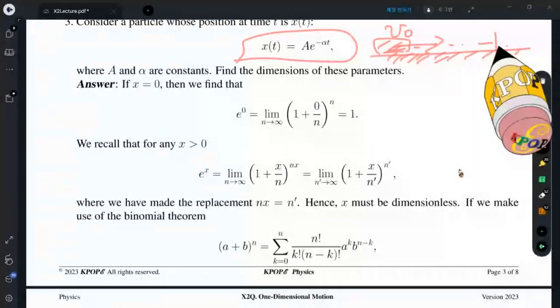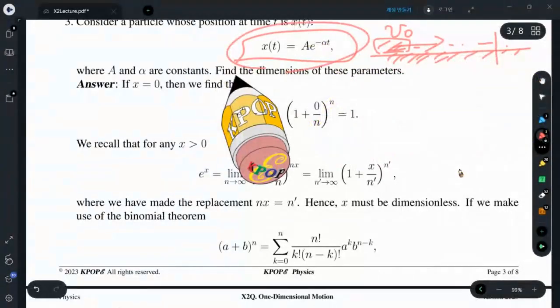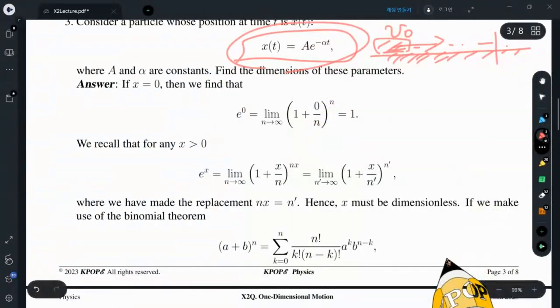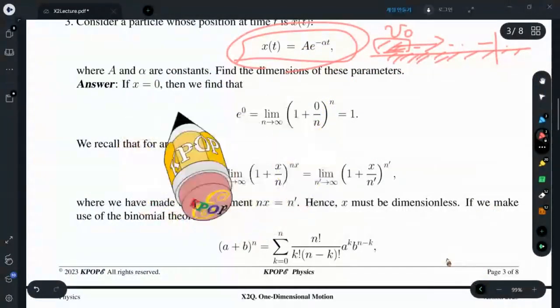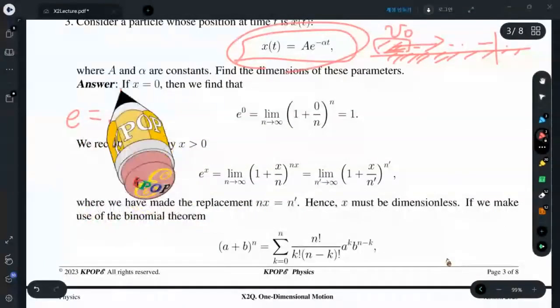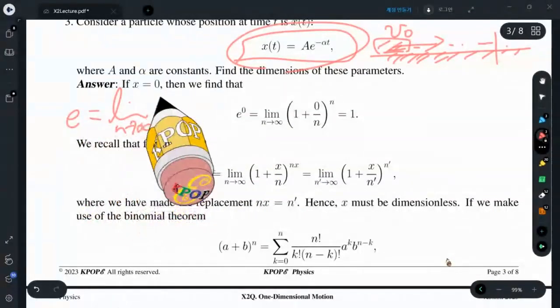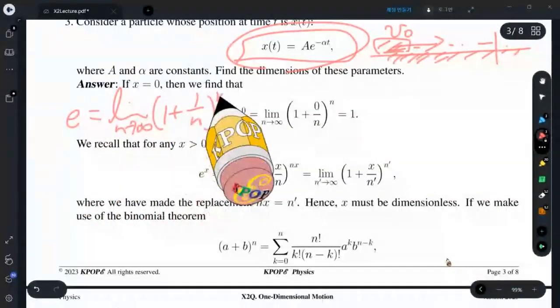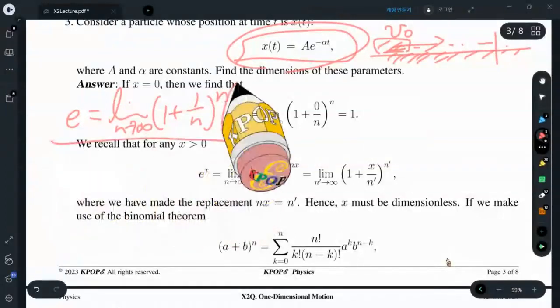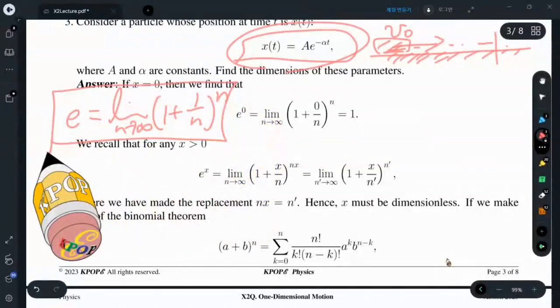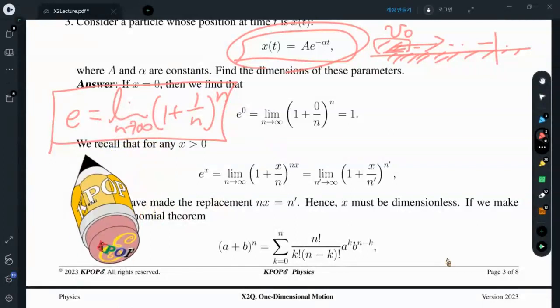The position can be expressed in this kind of exponential form. Let's see. We know what e is. e is the limit as n goes to infinity of 1 plus 1 over n to the nth power. That is the Euler number, Bernoulli's definition of the Euler number.